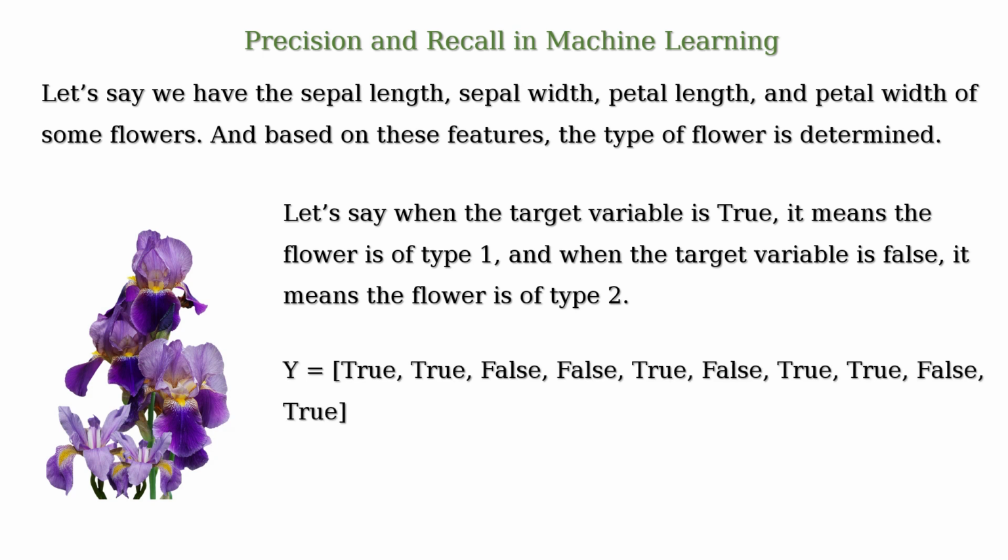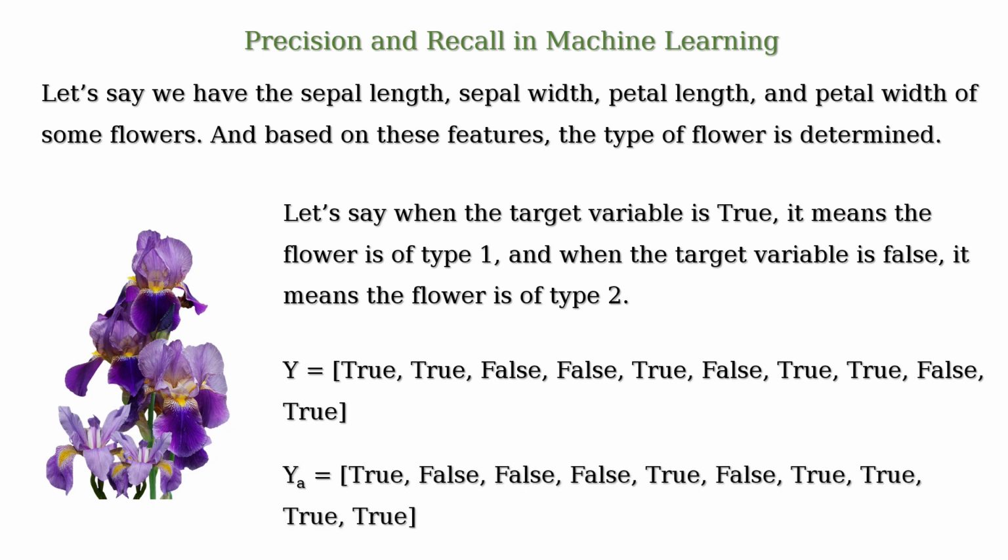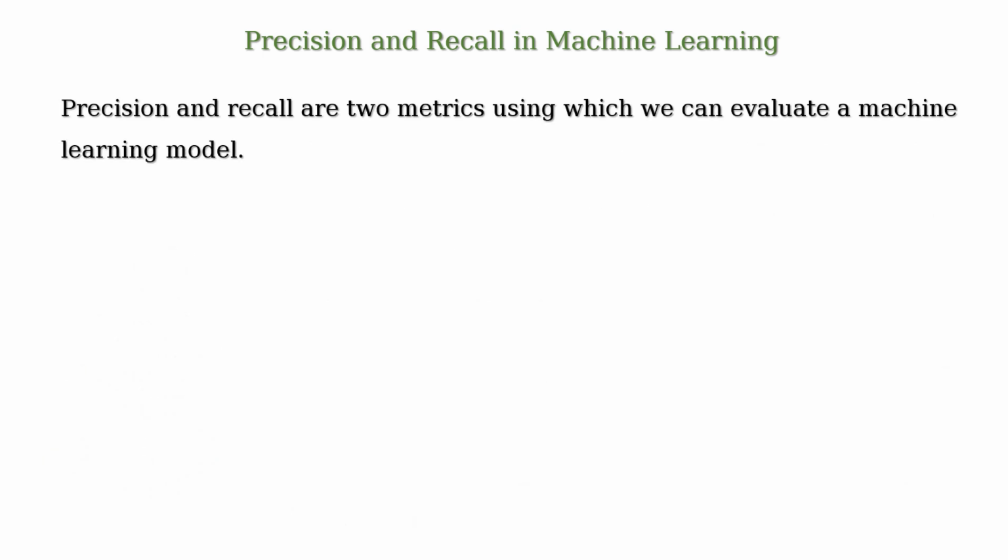So, we run the machine learning model and the model gives the following predicted output. Let's also assume that the actual output is like the following. So, how well did the model perform? To know that, we need to evaluate the machine learning model. Precision and recall are two metrics using which we can evaluate a machine learning model.